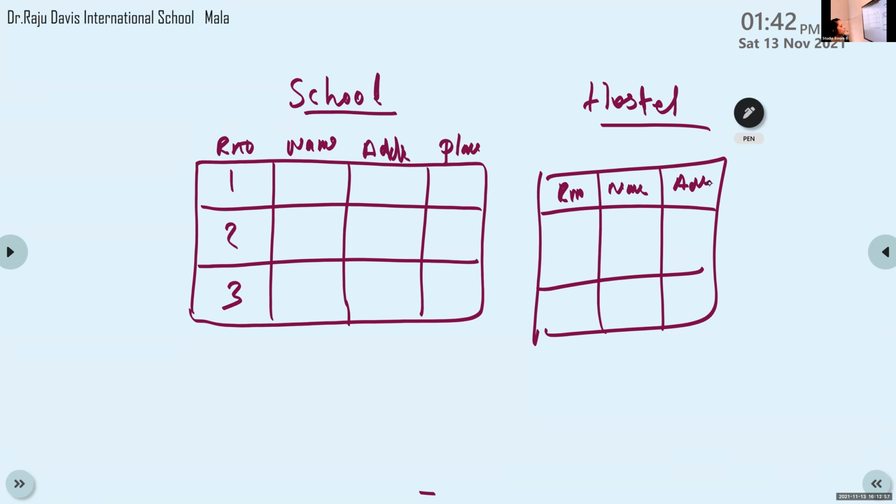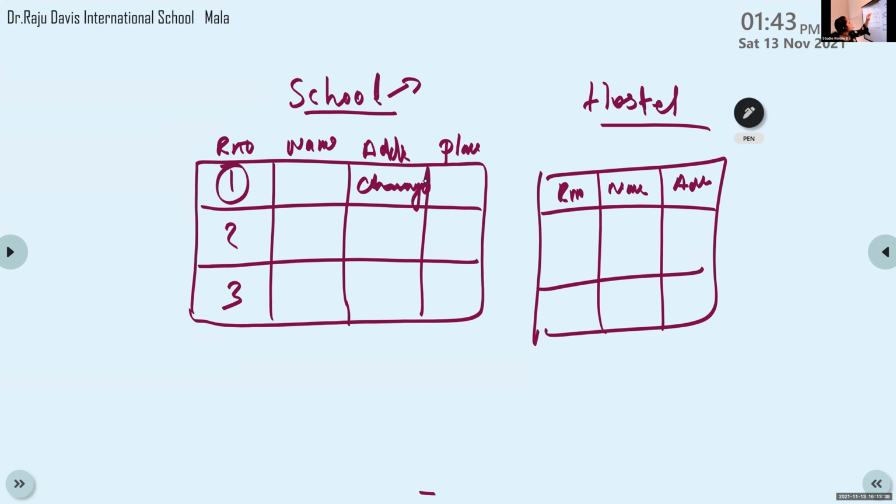Okay. Then roll number 1 wants to change the address. He informed about the address change in the school. It is not informed to the hostel. So he just informed it in the school, so this address is changed. But that change will appear only in this school register. It will not appear in this hostel register, because they are separate books, separate registers.